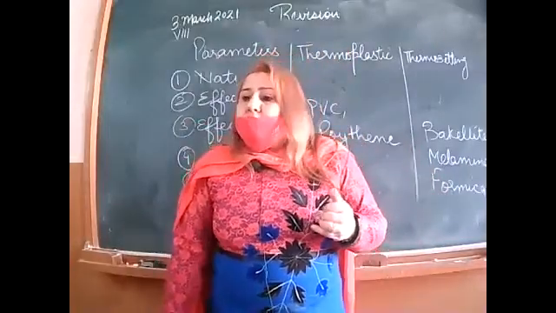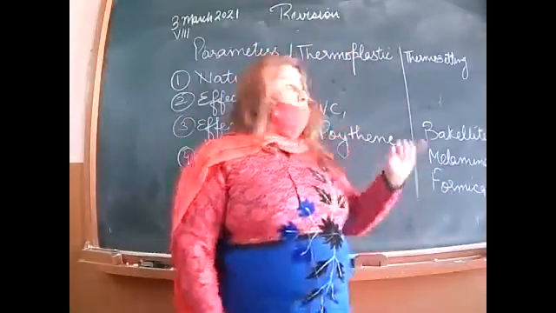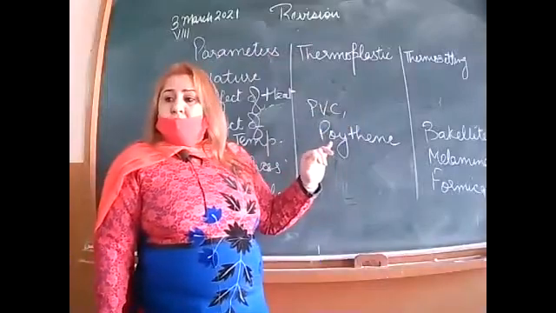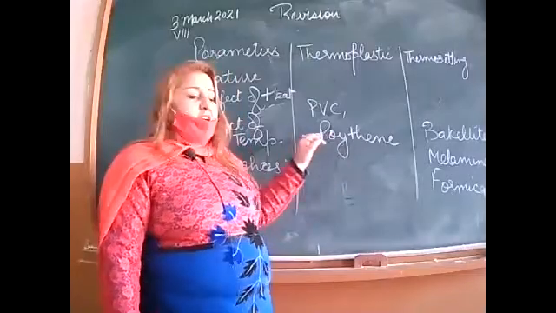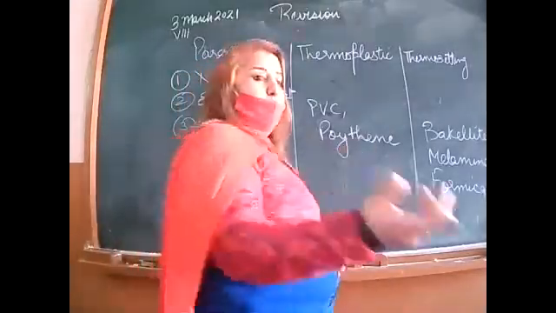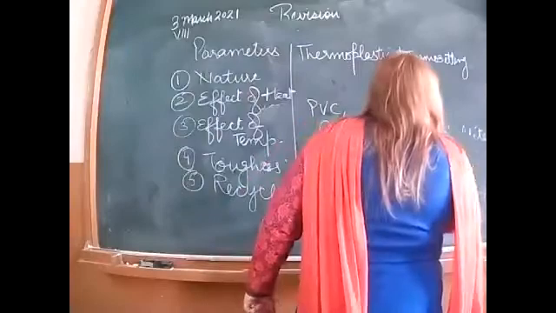After this, polyvinyl chloride. Polyvinyl chloride. Is it clear, beta? After that, the advantages or the properties and uses of the plastics.